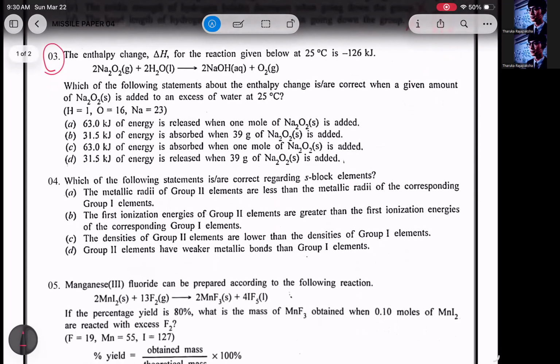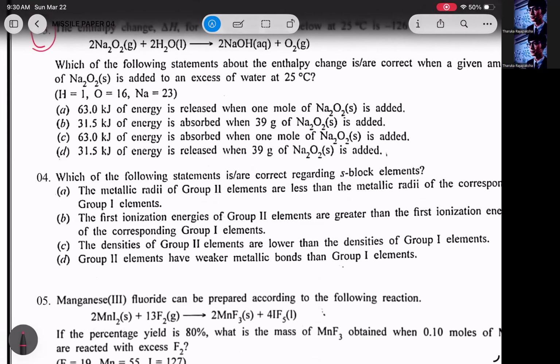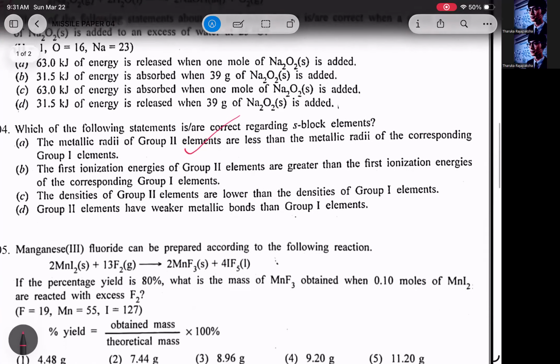Fourth one, which of the following statements is or are correct regarding S block elements? The metallic radii of group 2 elements are less than the metallic radii of corresponding group 1 elements. Yes, that's correct actually. When going across from group 1 to group 2, size decreases. B, first ionization energies of group 2 elements are greater than the first ionization energies of group 1 elements. That's also correct.